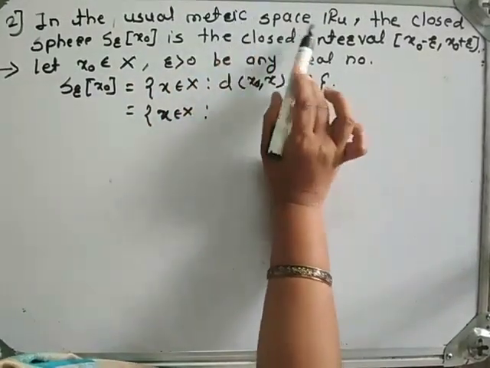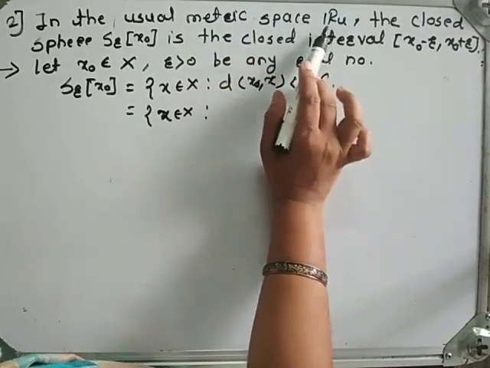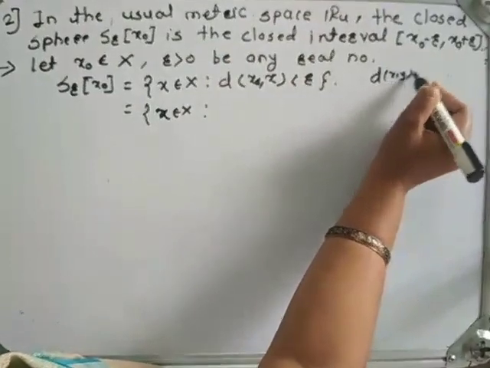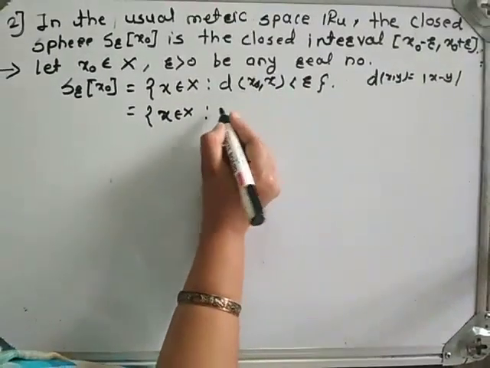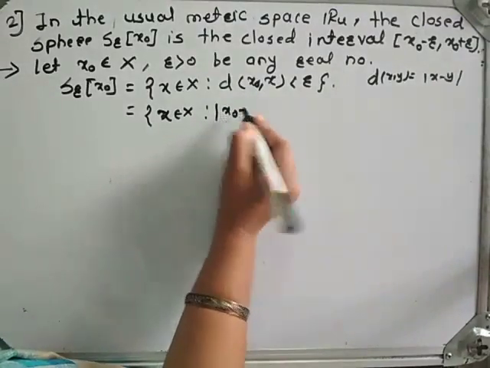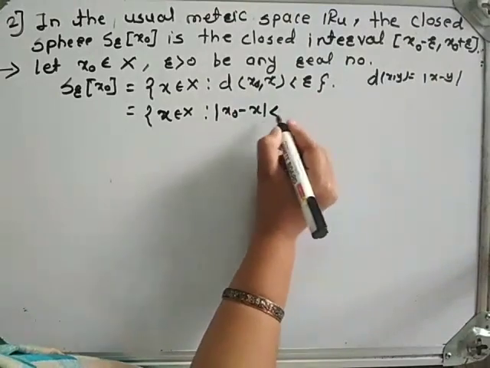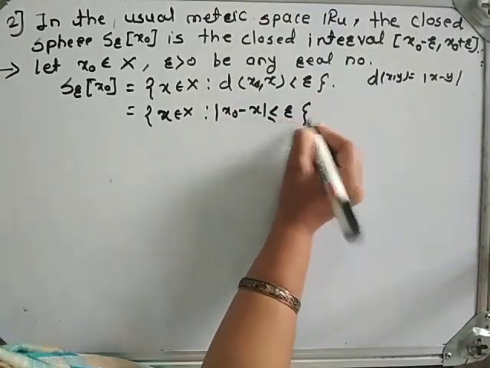Here we have the usual metric space. In the usual metric space, d is defined as d(x, y) equals mod x minus y. Therefore, this can be written as mod x0 minus x is less than or equal to r.